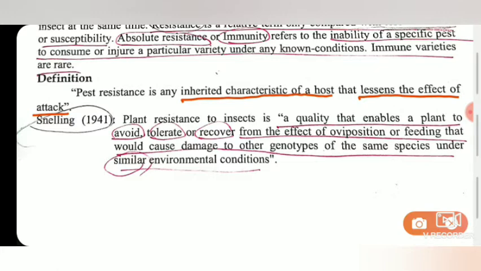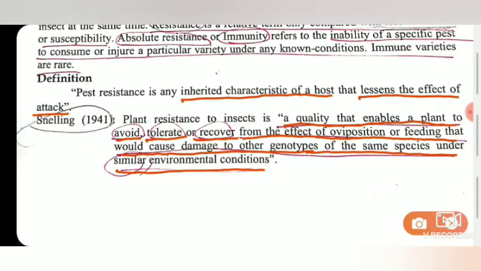Then according to Snelling in 1941, it is a quality that enables a plant to avoid, tolerate or recover from the effect of oviposition or feeding that would cause damage to other genotypes of the same species under similar environmental conditions. So this is the difference here. A resistant variety is able to avoid, tolerate or recover from the attack of the pest in comparison to the other genotypes or other normal varieties which are not resistant.